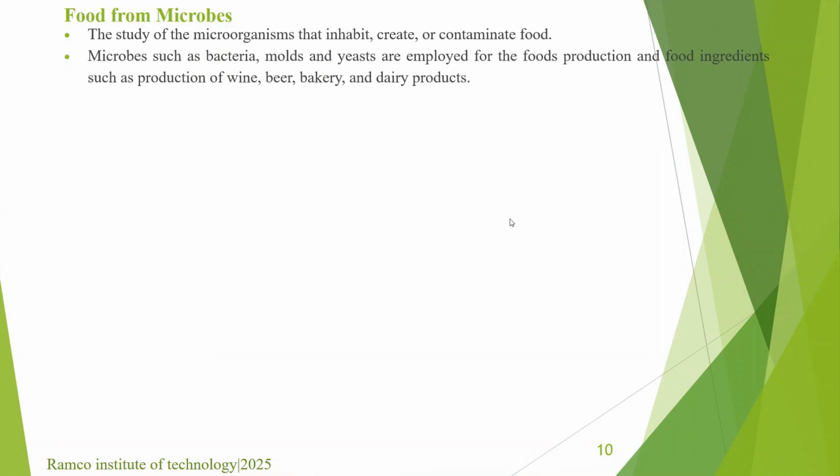Food from microbes. Microbes such as bacteria, molds, and yeasts are employed for food production, though food may also be spoiled due to them. In food production, we can consider wine, beer, bakery, and dairy products. We use microbes for producing these products.